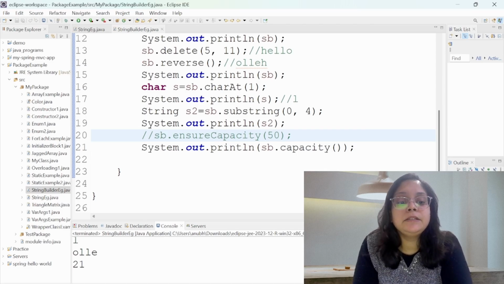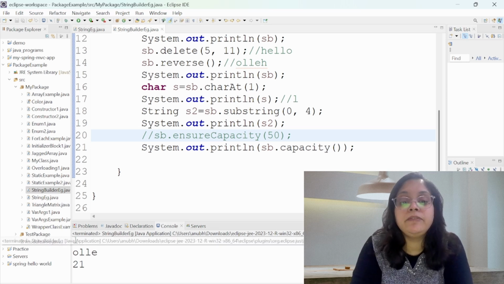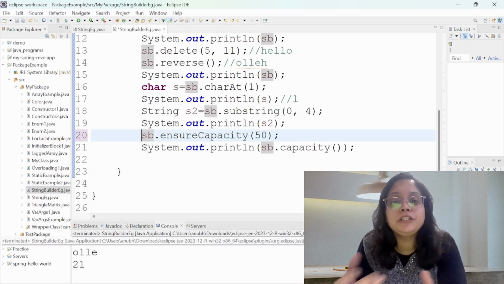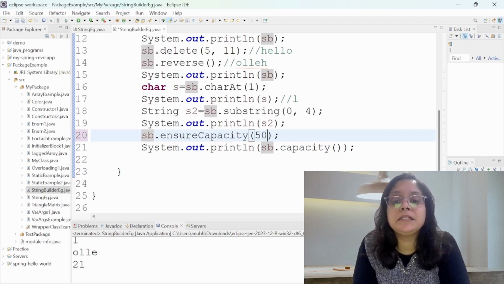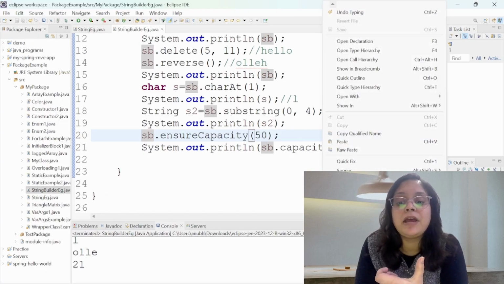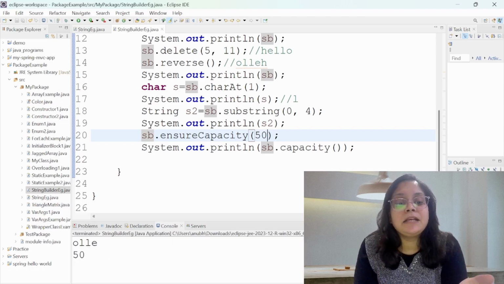Now it is showing me the capacity of 21, but one way of giving the capacity is at the time of initialization, when we are creating the objects of your StringBuilder class. Another way is to use the ensureCapacity method. Here I am ensuring the capacity of 50, and now if I print the capacity, it would be 50 only. So instead of having frequent changes in the sizes, we can give the capacity for the longer string. You can see the capacity 50 has been printed here.